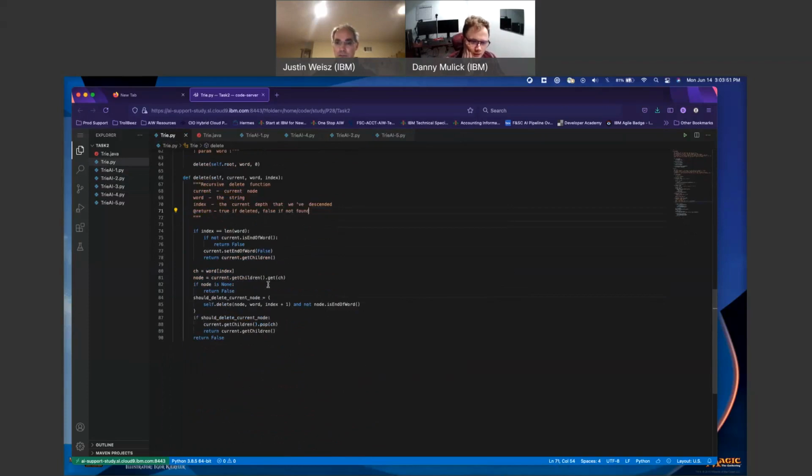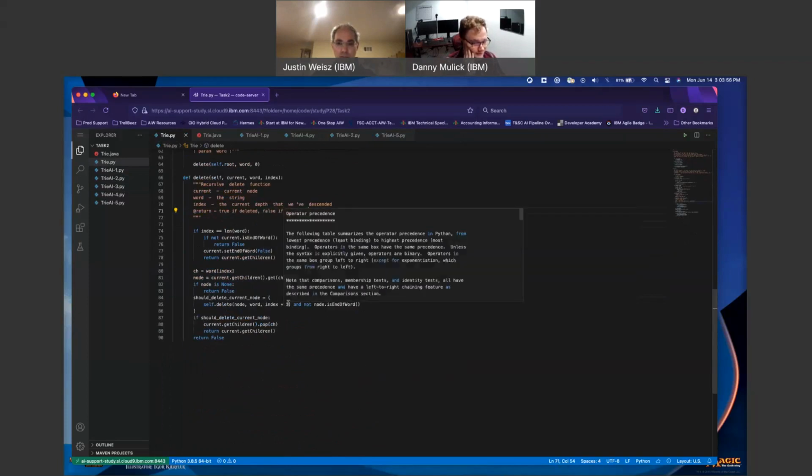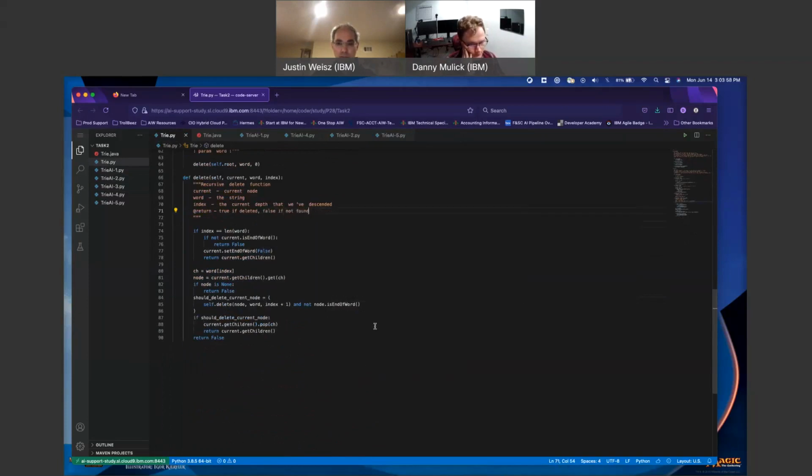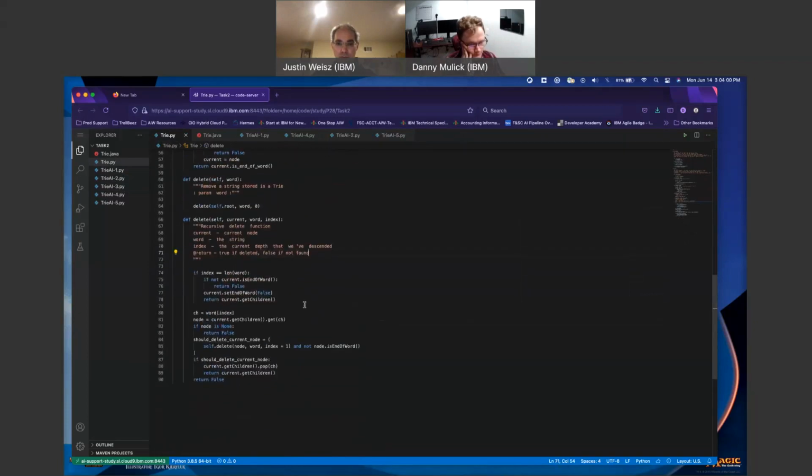Should delete current node equals self dot delete node index word one, and node is not end of word. There's my recursive call. What is that? How would I even begin to explain that? Self dot delete node word index plus one and not end of word.